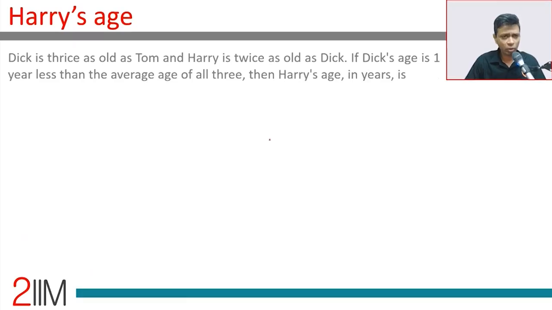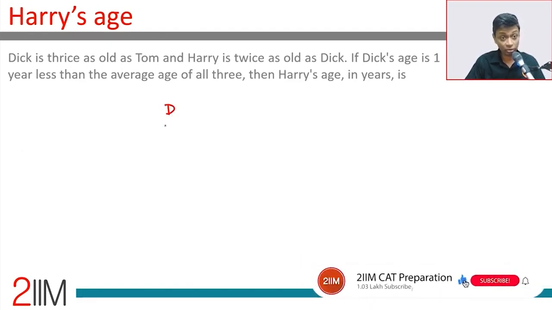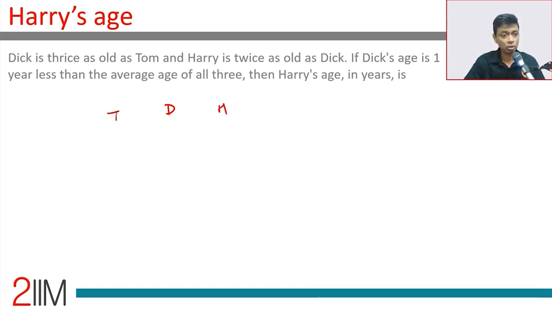Dick is thrice as old as Tom and Harry is twice as old as Dick. So Harry, Tom: x, 3x, 6x. As long as we catch this in one variable, these kind of questions become very simple.